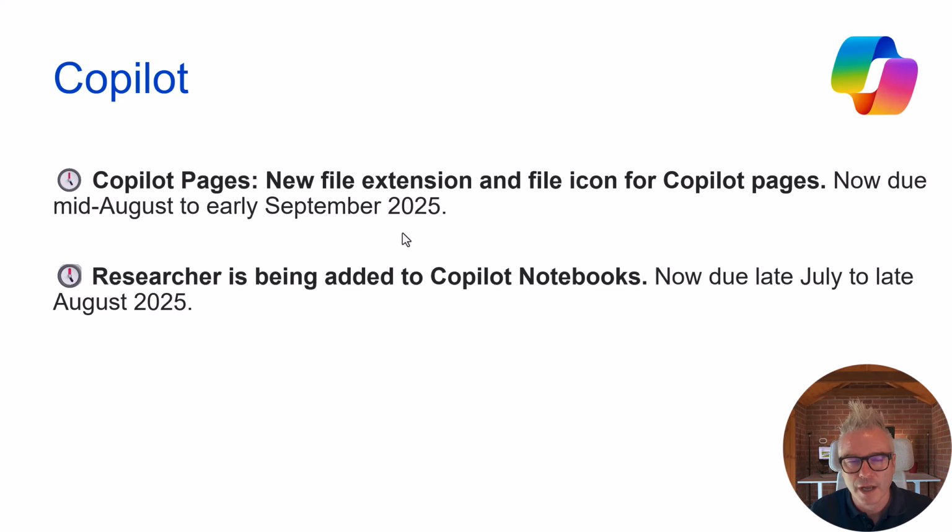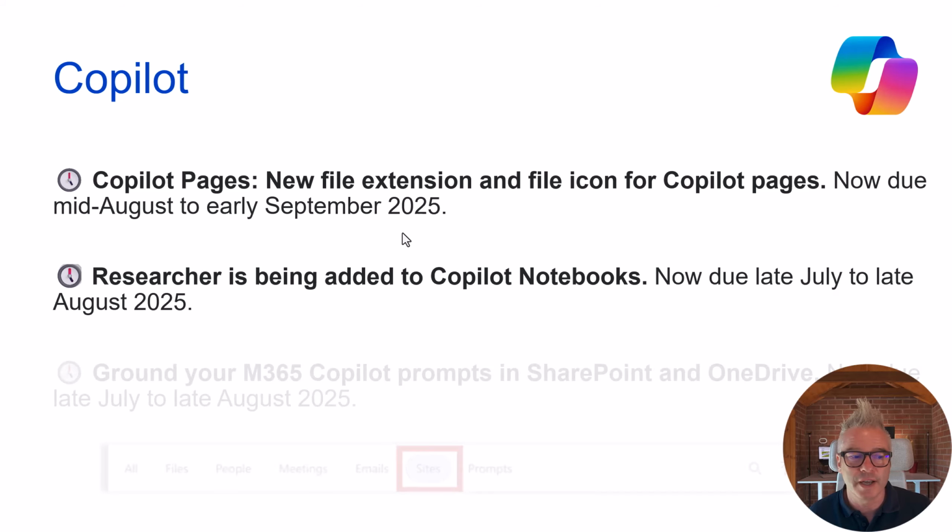I wonder whether Researcher will be added the way I've previously said it's going to be added to the chat box, or will it be replaced or superseded with a tools icon like I've just shown you in the chat a few minutes ago? But we'll see. Anyway, Researcher in one form or another is coming.